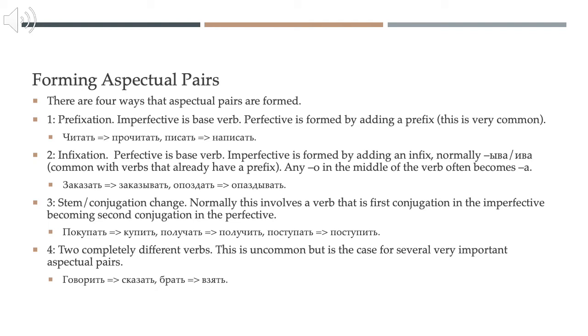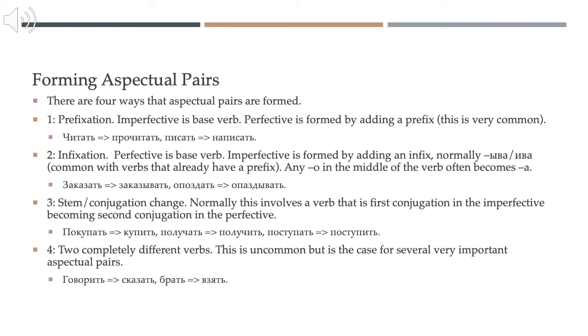And these prefixes often have meaning that slightly changes or adds to the meaning of the verb. For example, the prefix pro with a verb means doing something through or all the way through. So читать is to be reading and прочитать is to read all the way through. The second way to form an aspectual pair is through infixation. With this method, the perfective is the base verb, and it frequently is a perfective with a prefix already.